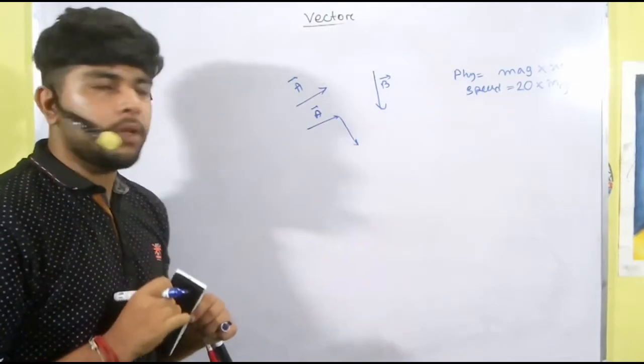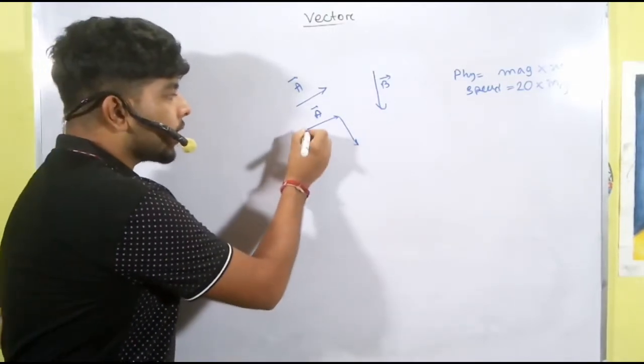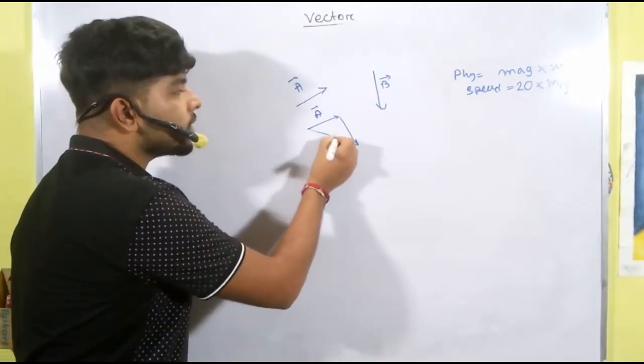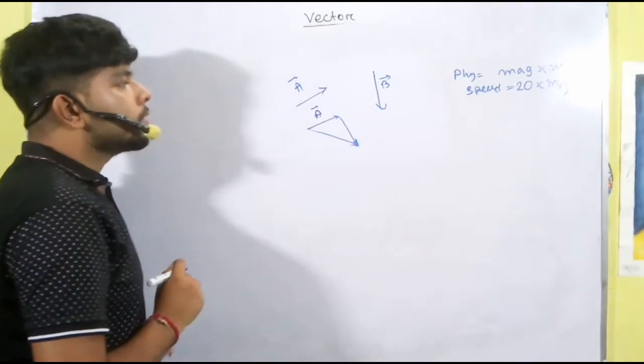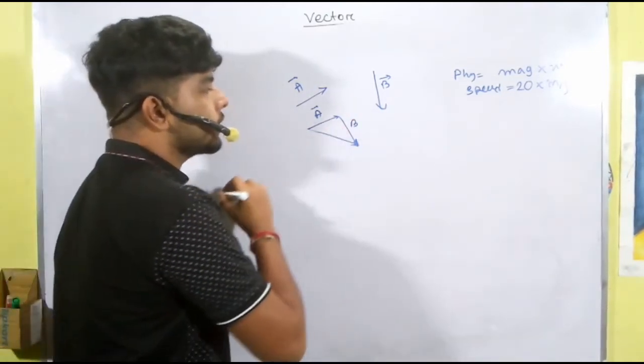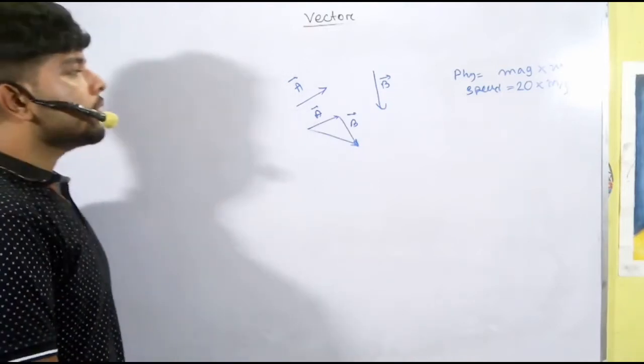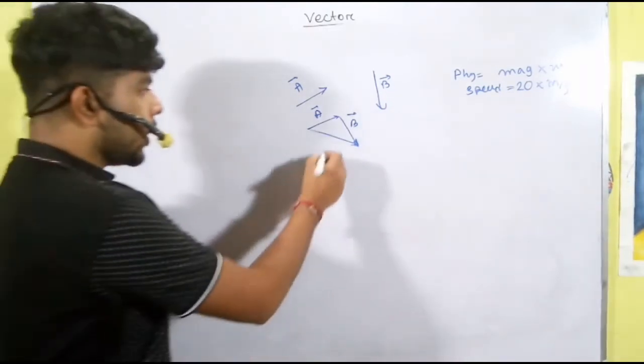The resultant vector starts from the tail of the first vector and ends at the head of the final vector. This is the resultant vector, A plus B.